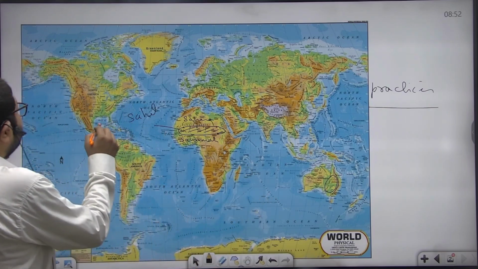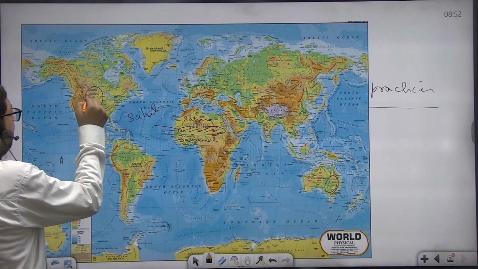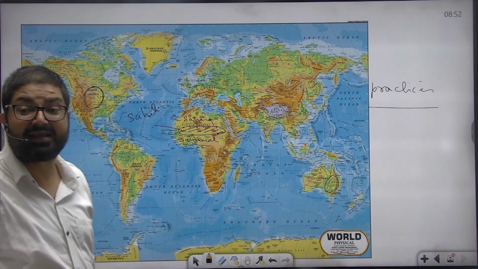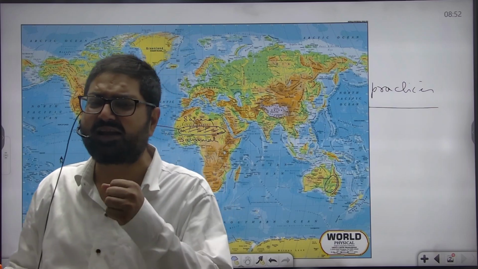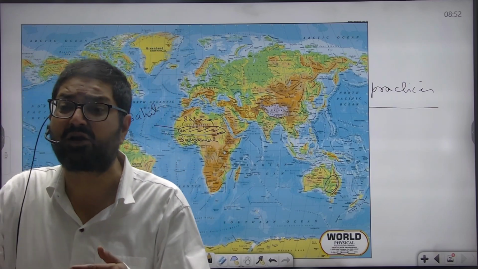Then see the Great Plains of USA and Canada both. In 1930s, because of intensive agriculture, these Great Plains to a large extent were rendered into wasteland or dust bowl.